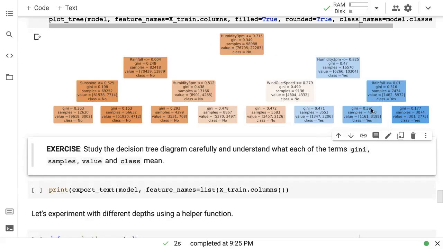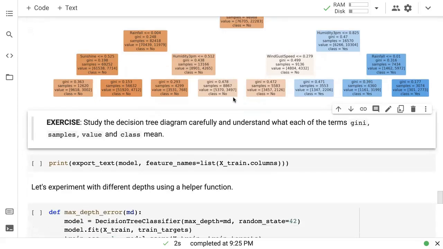And of course, these trees got truncated. These trees could not be built beyond 3 layers deep. So that's why you see a bunch of yeses here. It's possible that if you had allowed more layers, then maybe some of these yeses would then split once again into no's. But because we are ending the tree at 3 layers, it's going to return no in all these conditions, and it's going to return yes in all these conditions.